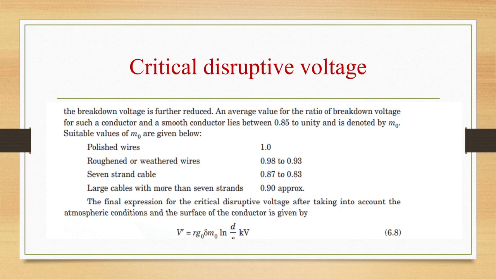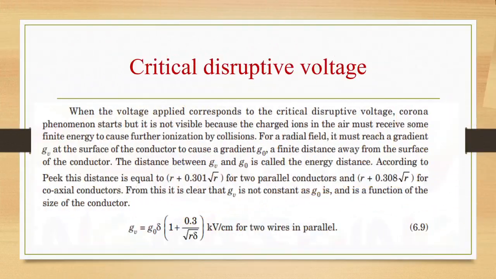The final expression for critical disruptive voltage after taking into account the atmospheric conditions and the surface of the conductor is given as V dash is r G naught delta M naught ln d by r kilovolt. When the voltage applied corresponds to the critical disruptive voltage, corona phenomena will start, but it is not visible because charged ions in the air must receive some finite energy to cause further ionization by collisions.